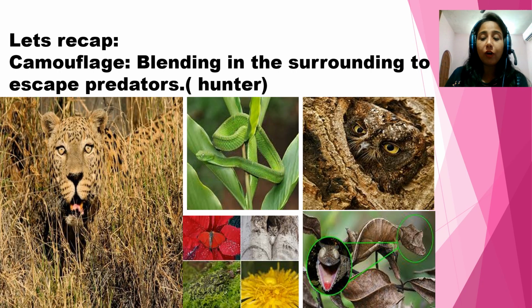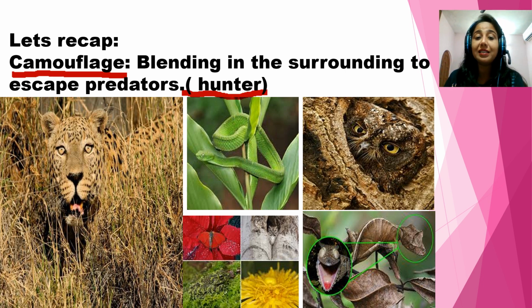Okay, so what we did in our previous class was camouflage. Right children? Camouflage means like when you all play hide and seek. What do you do? You hide, right? Similarly, animals also hide. And do you know why they hide? To save themselves from hunters or predators.